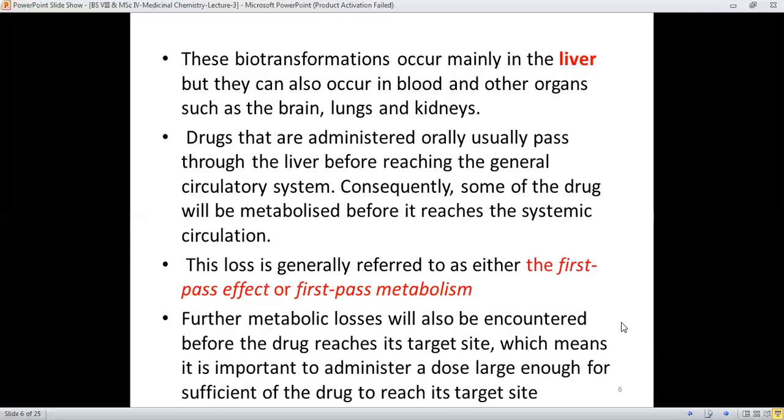And therefore, it is important to administer a dose large enough for a sufficient amount of the drug molecule to reach its target site. Because in the last lecture, we discussed that in order for a certain drug to show its therapeutic action, the drug concentration must be in the therapeutic window.